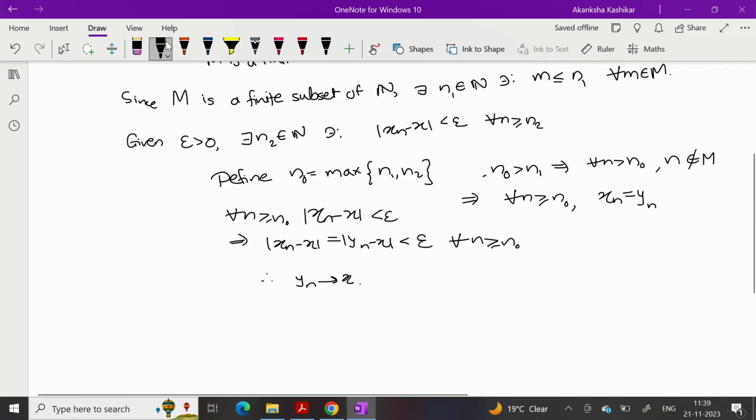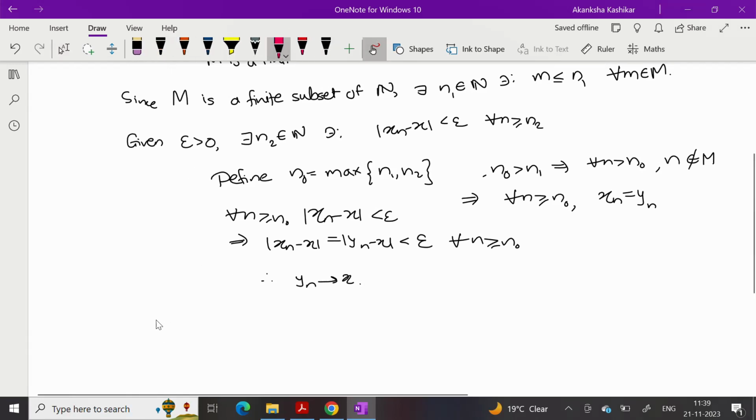Suppose yn converges. Then by the result that we proved just now, xn would also converge to the same point, which would be a contradiction because it has been given to us that xn doesn't converge. Hence, xn and yn both will become non-convergent sequences. Is it okay? So try to write down that part of the proof on your own as homework.